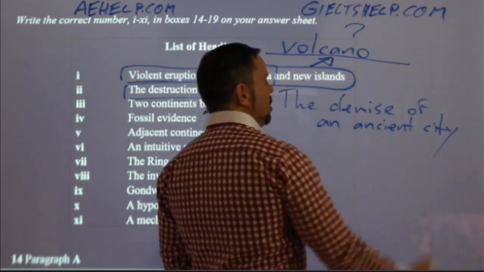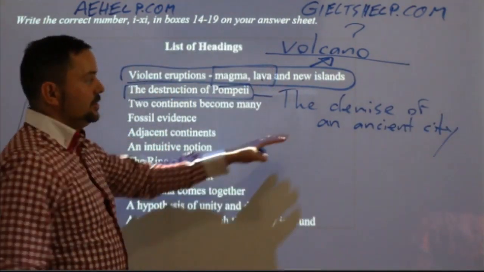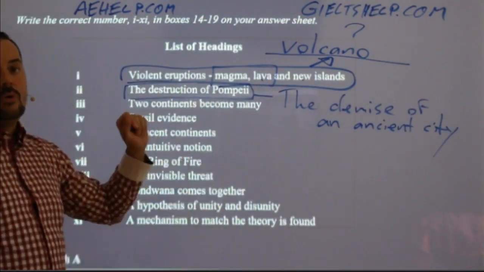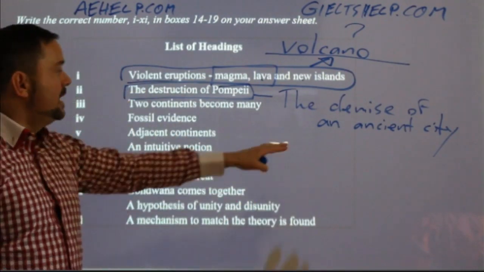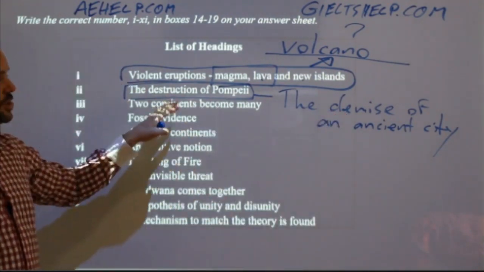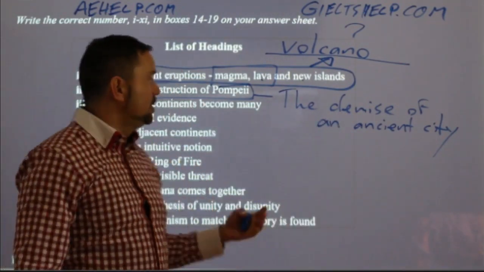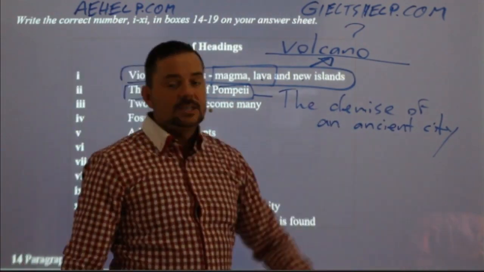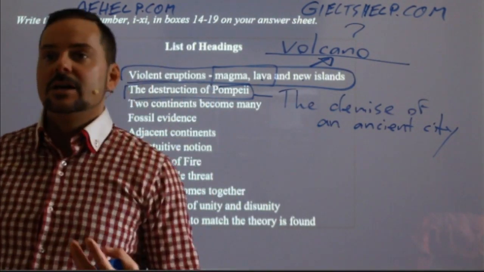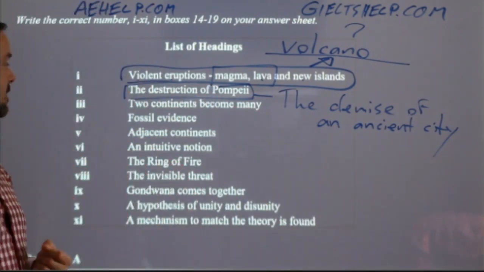Okay, so here I'm doing the descriptive paraphrasing for Pompeii. Demise is like destruction, it's the end. So destruction, demise, they're very similar. Pompeii was an ancient city in what is today Italy, so that's how you can paraphrase it.